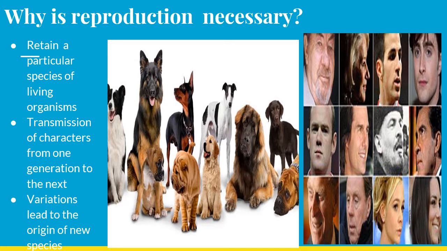So why is reproduction necessary? Reproduction is necessary to retain a particular species of living organism. That is, during this time, transmission of characters from one generation to the next generation happens. And also, when it becomes sexual reproduction, variation results, and this variation leads to the origin of new species.